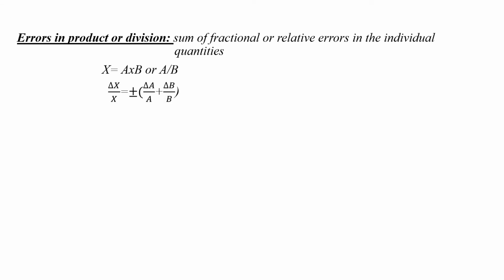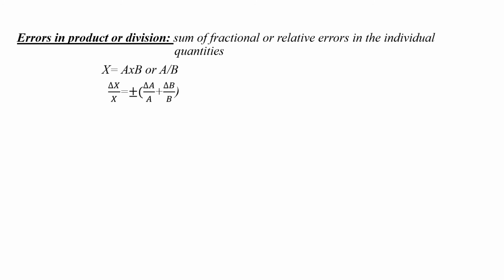Next is the errors in product or division. Actually, the maximum fractional or relative error in the product or division of quantities is equal to the sum of the fractional or relative errors in the individual quantities. So how can we represent the fractional error or relative error of individual quantities? If x equal to a into b, that represents the product, and a by b represents the division of two individual quantities, that is a and b.